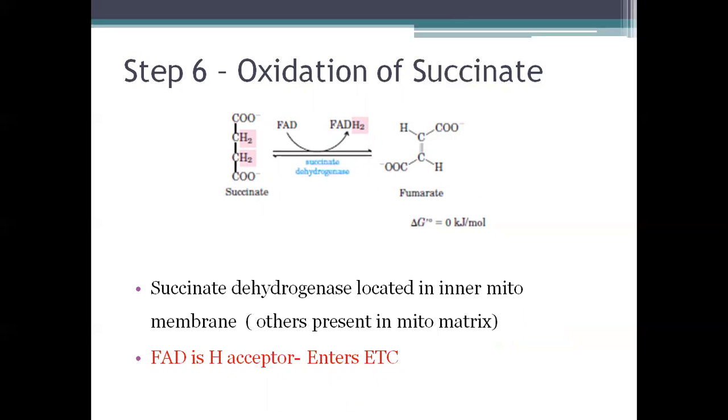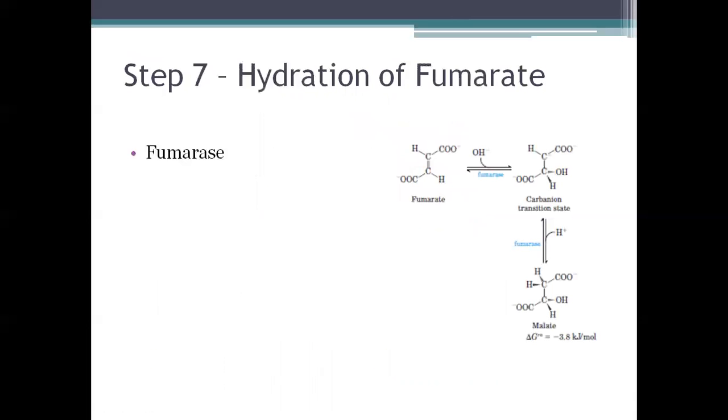Reaction number 6, oxidation of succinate. Succinate is converted to fumarate with the help of the enzyme succinate dehydrogenase. The hydrogen acceptor here is FAD. The energetics in case of FAD, when FADH2 is produced, is different from that of NADH. So here we are getting 1.5 ATPs from this reaction. It is very important to remember the energetics of the TCA cycle, and for that you have to remember the enzymes and the coenzymes involved in each of the reactions.